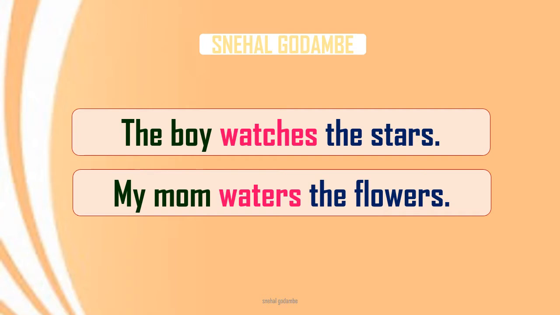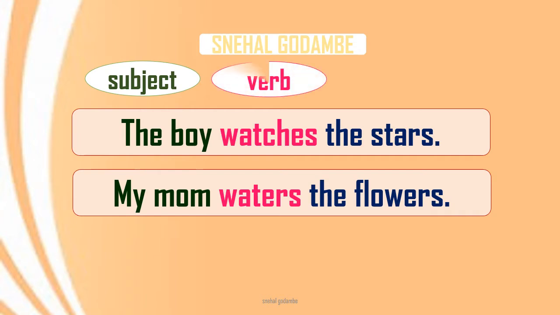Why so? Let's see. In both the sentences, the words in green are the subject of the sentence. Words in pink are verbs of the sentences, and the words in blue are the objects of those respective sentences.